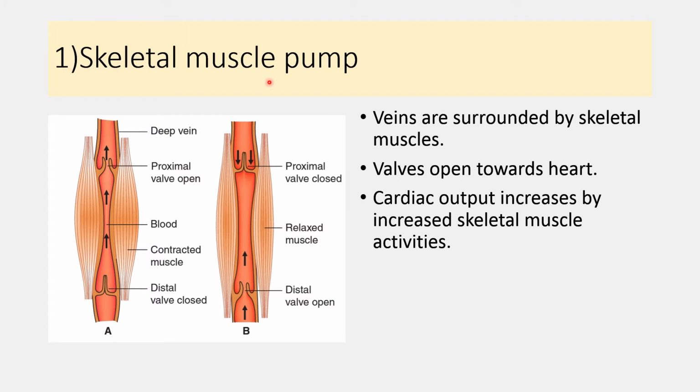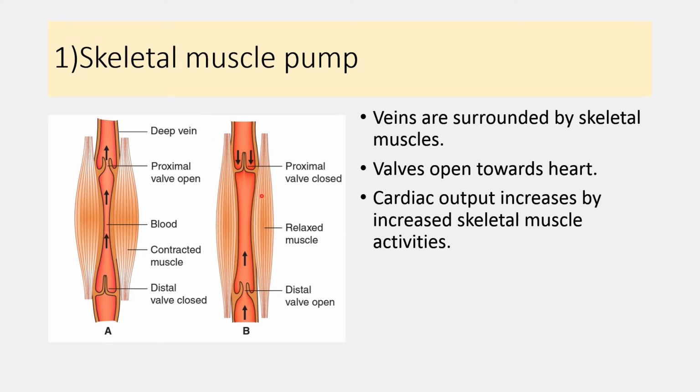Skeletal muscle pump. As the name suggests, it is the pumping activity by the skeletal muscle. So here we can see the skeletal muscles and the vein passing through the skeletal muscle. As we all know, the structure of the vein contains valves and it can direct blood flow only towards the heart. So whenever muscle is contracted, the contracted muscle compresses the venous reservoir present inside the muscle and it forces the blood from the vein towards the heart.